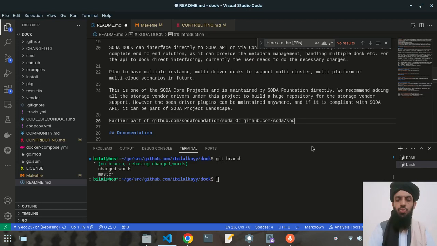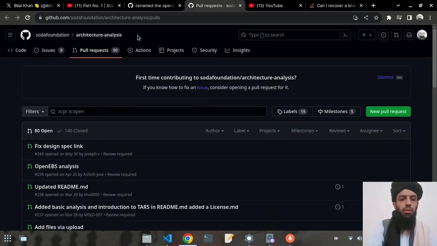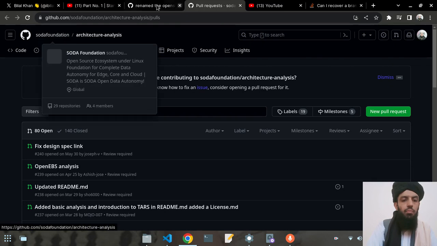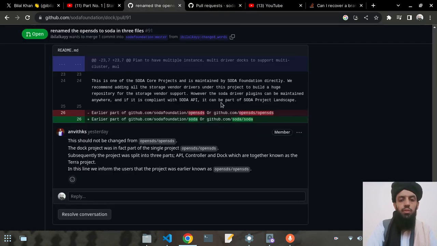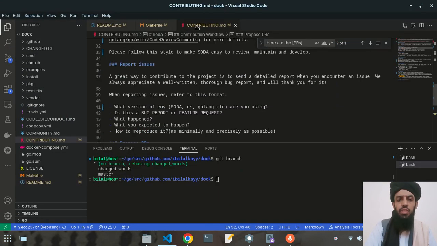So I will write OpenSDS, and this should also be OpenSDS like this. This is fine now. And if I take a look at the pull request, this is not the pull request that was required. So now go back to the contributing guide again, because these files are done now.